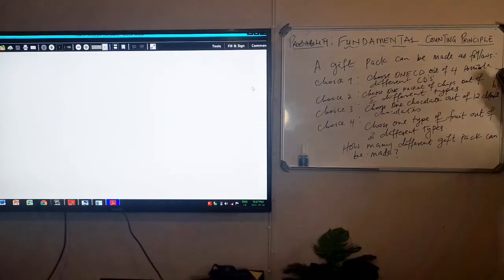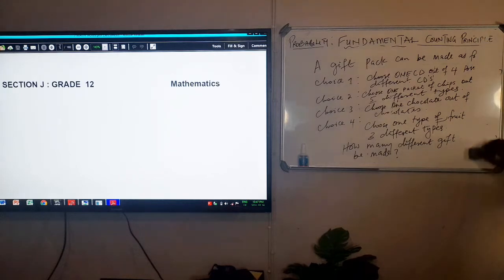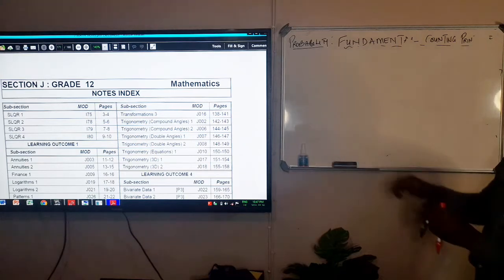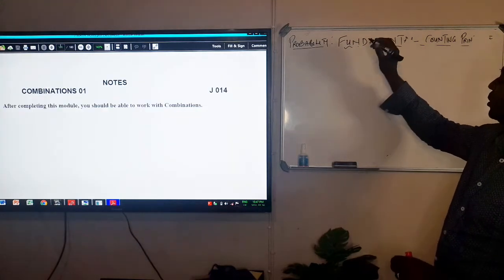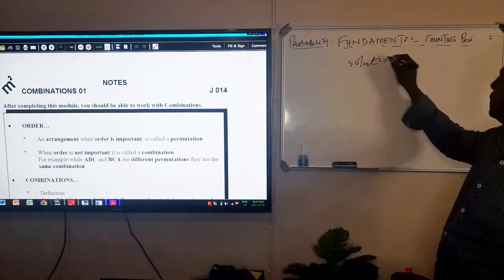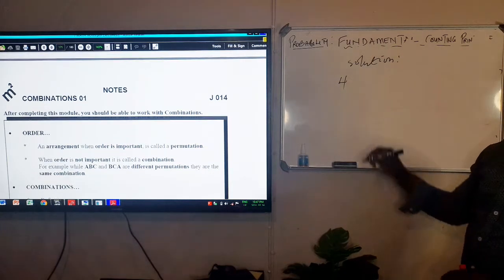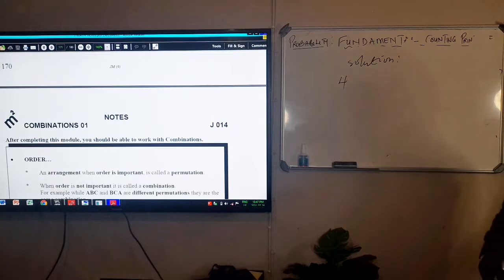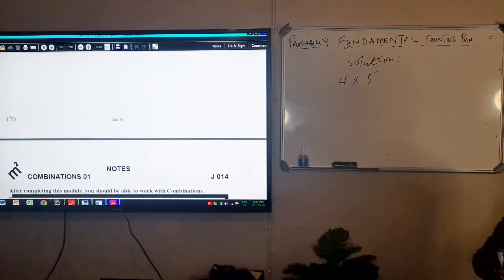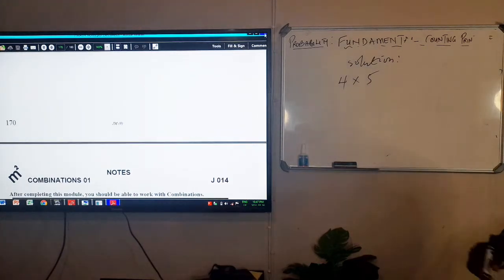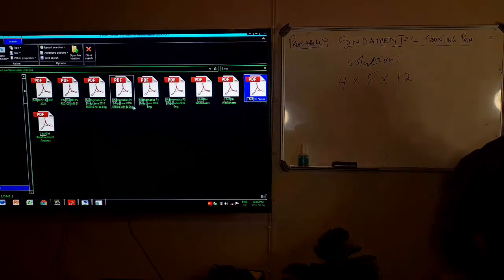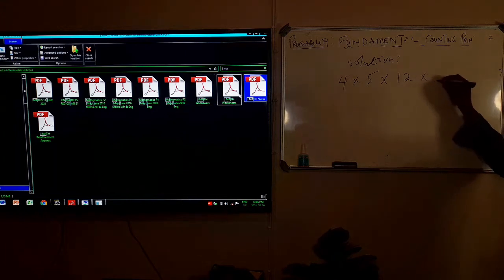Let me try to adjust and wrap up here. I hope you captured the question. So now we are just going to look for a solution. In choice number 1, we have 4 possible ways of doing things, so in your solution, you write just 4. In choice number 2, you have 5 possible ways of doing things, so you multiply by 5. In choice number 3, you have 12 possible ways, so you multiply by 12. And in choice number 4, you are choosing 1 out of 3, so you've got 3 different ways of doing things.